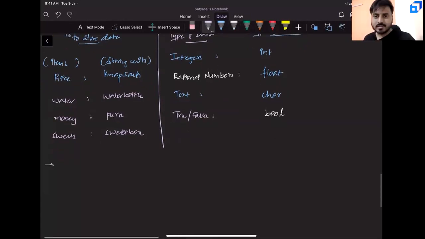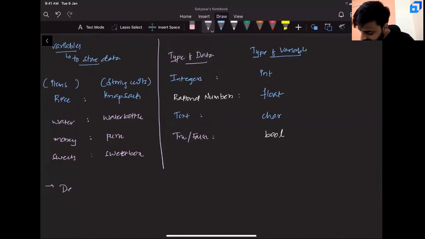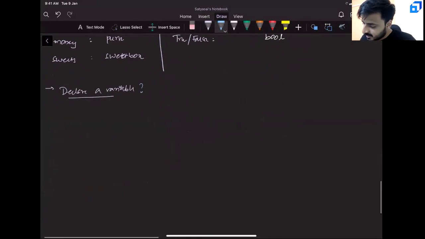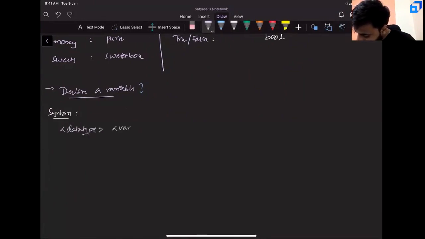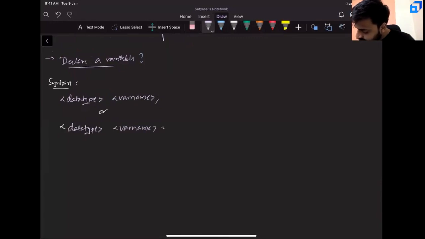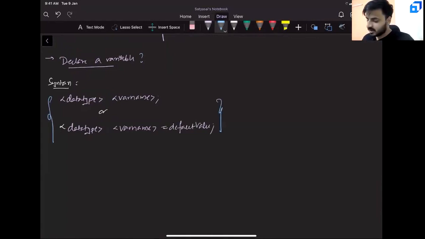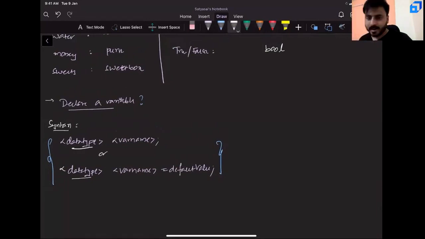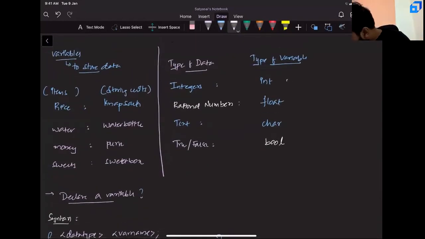First thing you need to understand is that before we use any variable, you have to declare a variable. Now the immediate question is, how can you declare a variable? That is very simple. The rule to declare any variable is as follows. First, you need a data type, followed by a variable name, semicolon. That's it. Or you can have a data type, a variable name, initialized to some default value. You can use one of the two ways to declare your variables. Now the question is, what in the world are these data types? Don't worry, you already learned them. These are nothing but your data types.